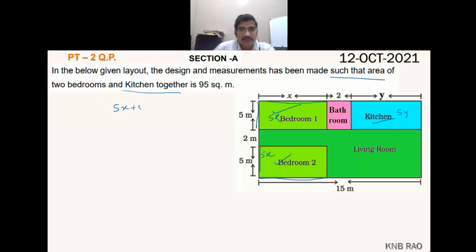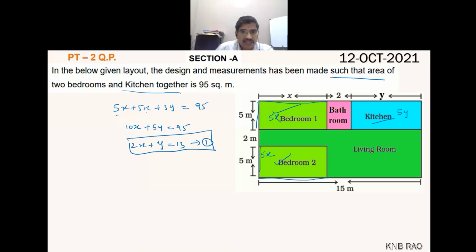Together, 2 bedrooms and kitchen: 5x plus 5x is 10x plus 5y equals 95. On simplification, it becomes 2x plus y equals 13.